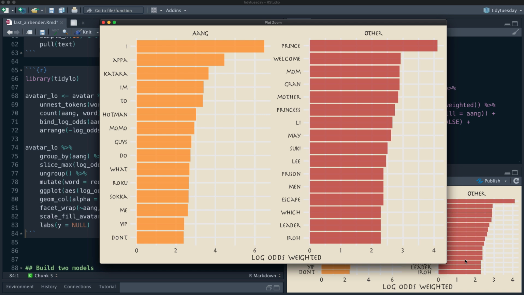Aang is more likely to say the names of Sokka and Katara and Appa, "yip yip", as he speaks to his bison. The other people are more likely to say mother, princess, prison, men, escape, things like that. Aang is less likely to say these words.